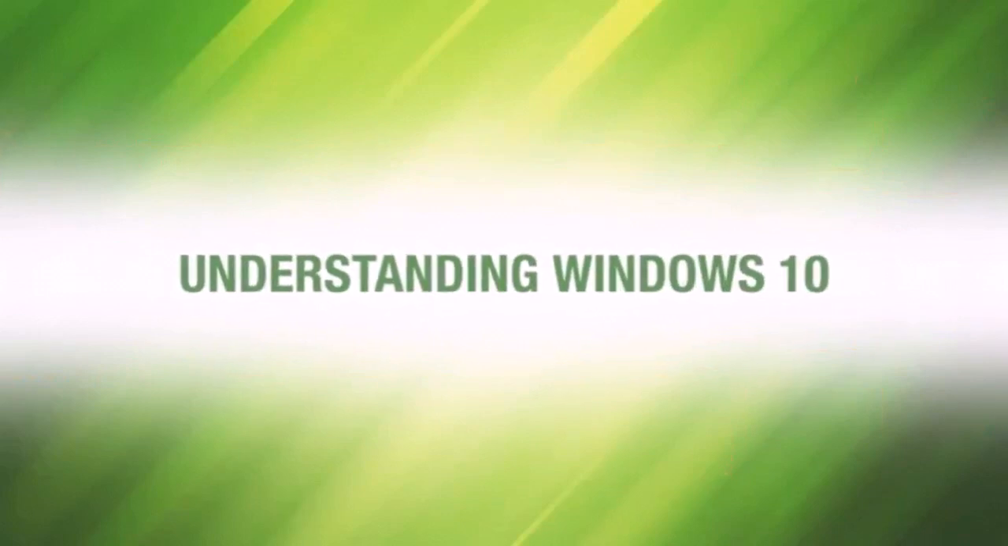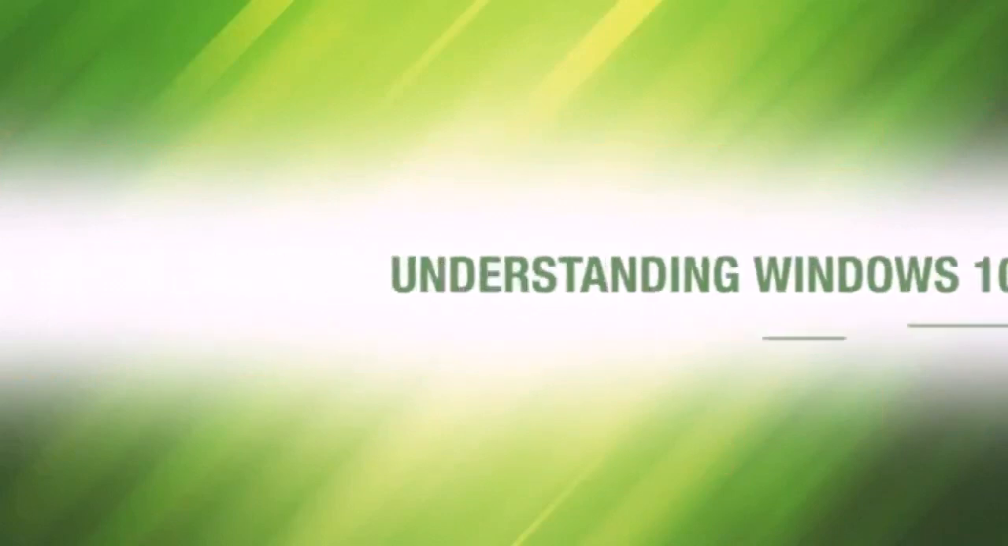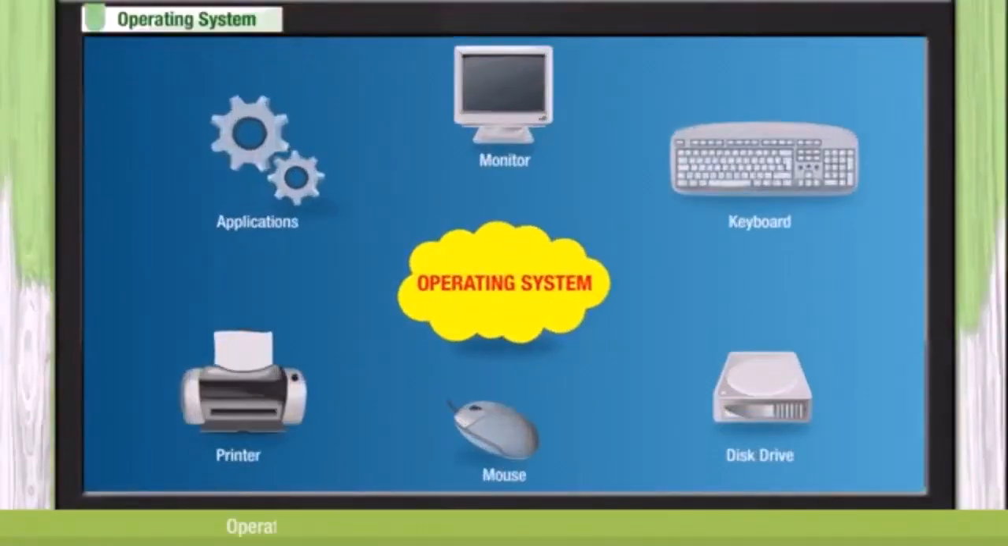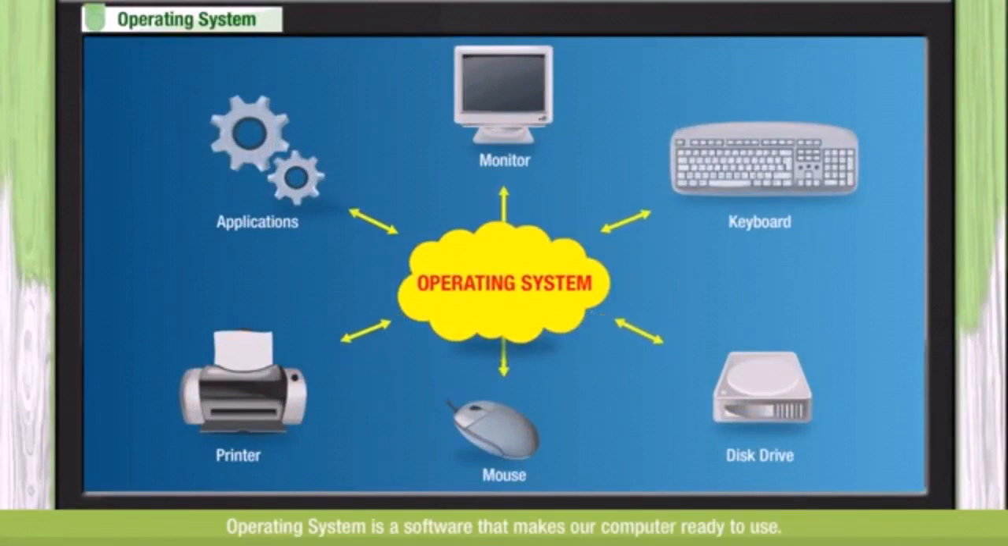Understanding Windows 10. Already we learned that Windows 10 is an operating system. So what is meant by operating system? Operating system is an interface between user and computer. Operating system is the software that makes our computer ready to use. So without an operating system, the computer is nothing. Operating system is a must in our computer.